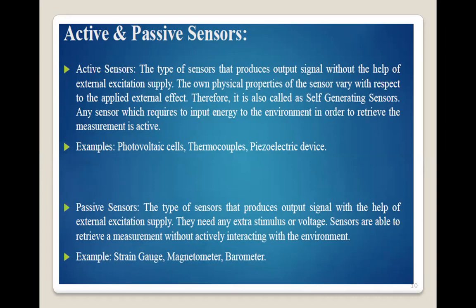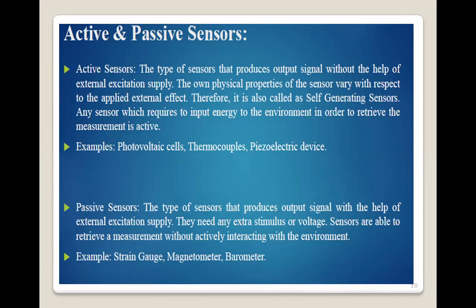An active sensor is the type of sensor that produces an output signal without the help of an external excitation supply.